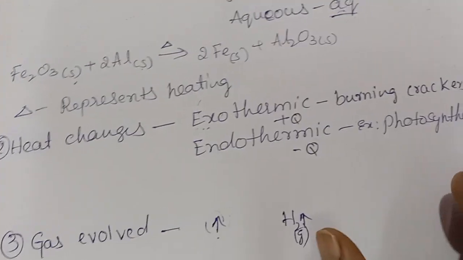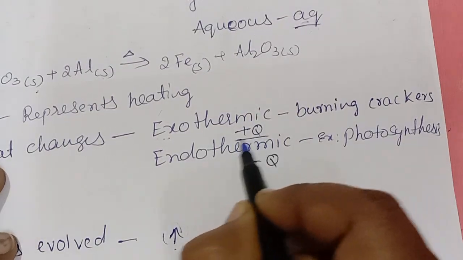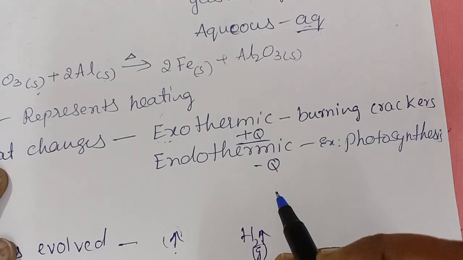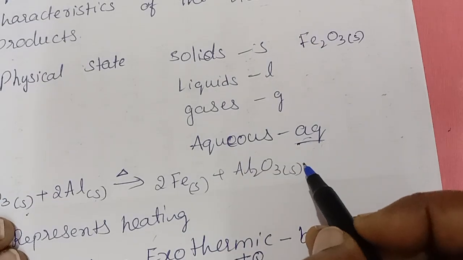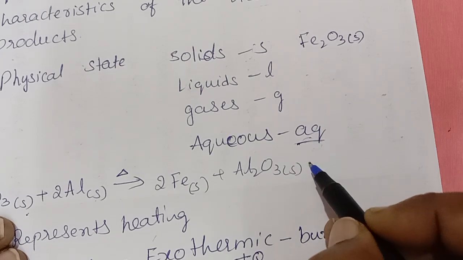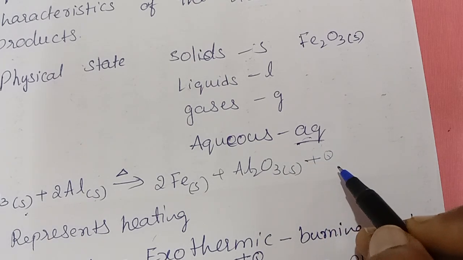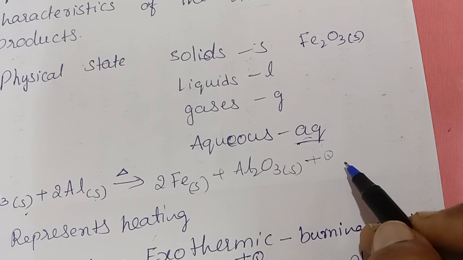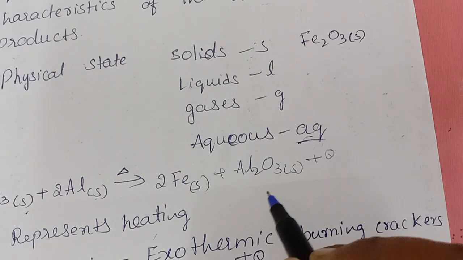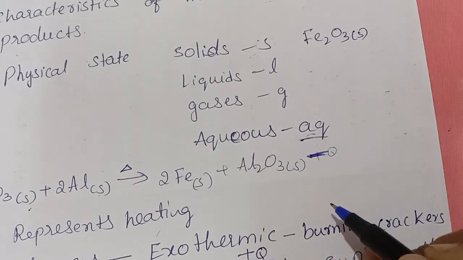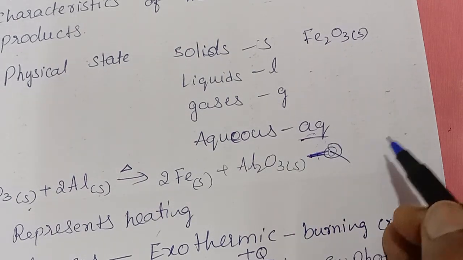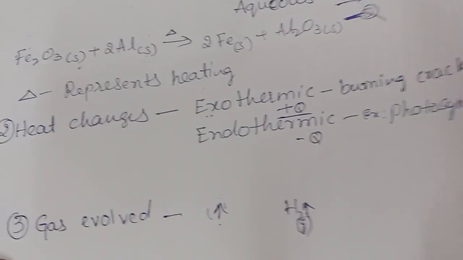Exothermic is represented by plus Q. Suppose in an equation it is releasing heat energy, I'll add plus Q like this, okay? Heat energy is released, exothermic, so plus Q. If I add minus Q, that is an endothermic reaction, like this, right?